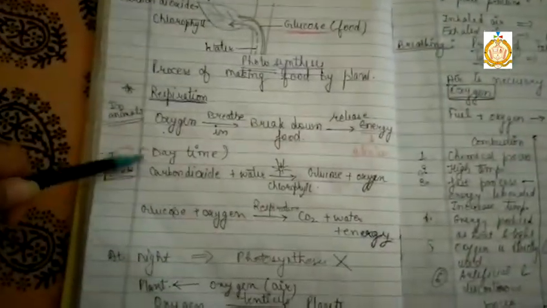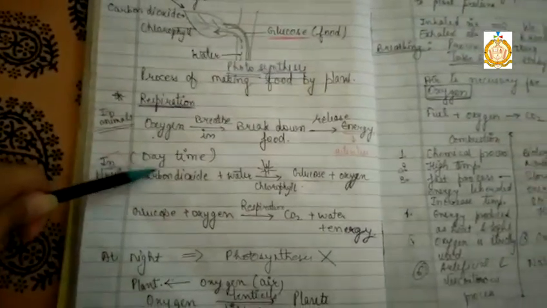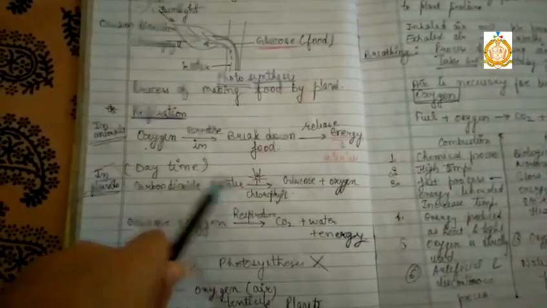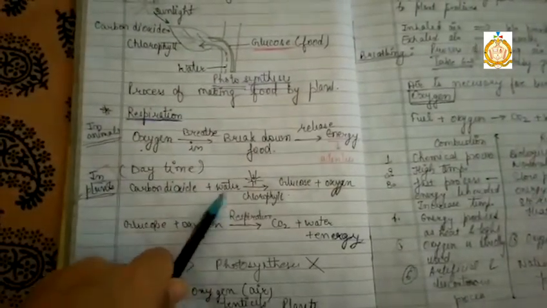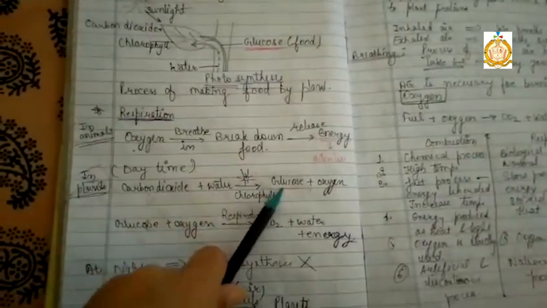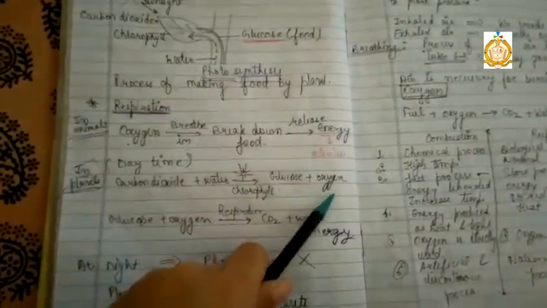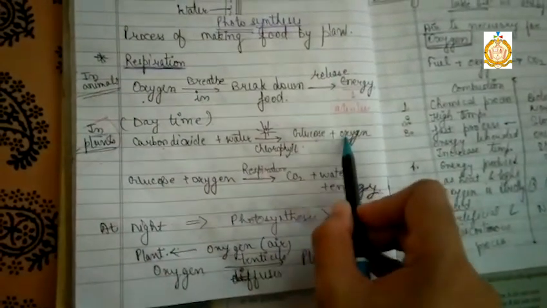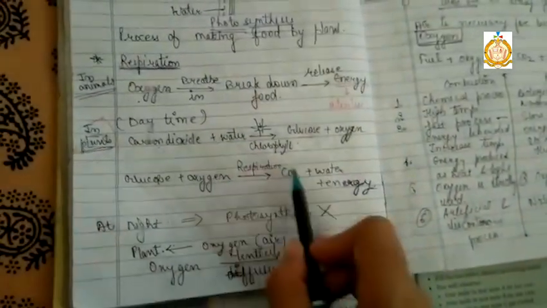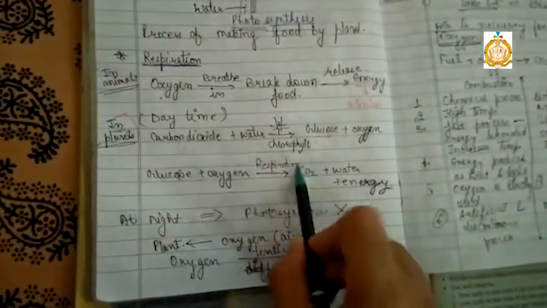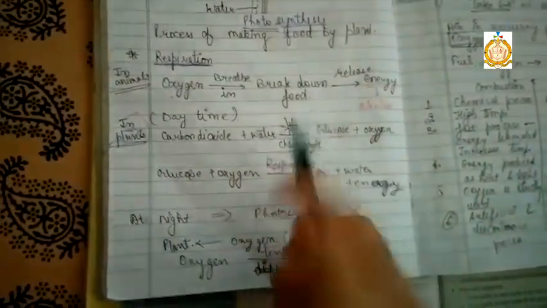Now what happens in the plants? In the plants, in the daytime, carbon dioxide reacts with water in the presence of sunlight and chlorophyll to form food, that is glucose, and releases oxygen. Now at the same time, glucose and oxygen form carbon dioxide, water and energy. That is the process of respiration, and the former is the process of photosynthesis.